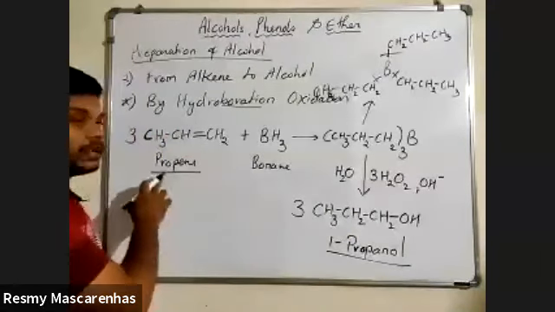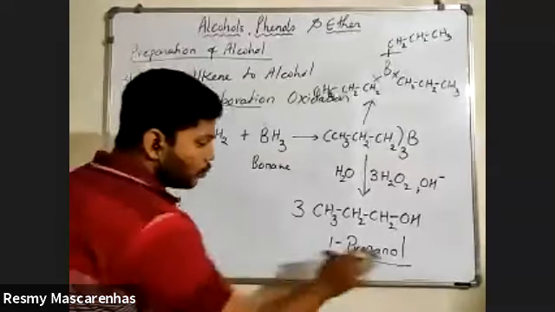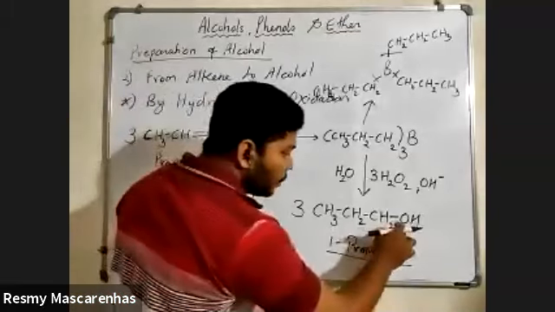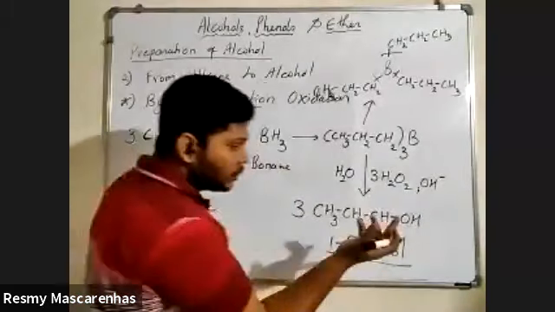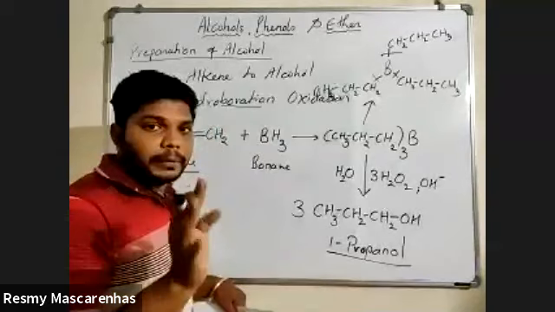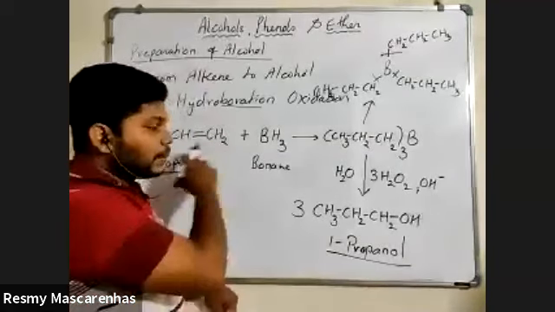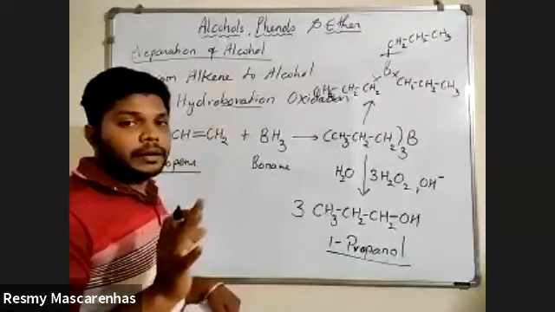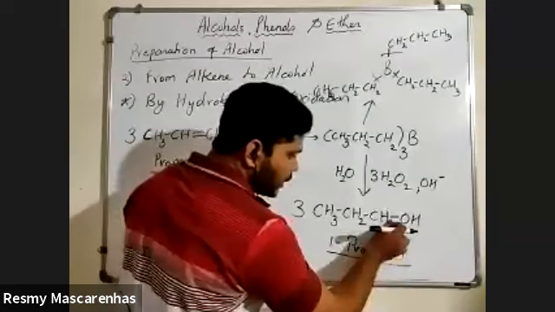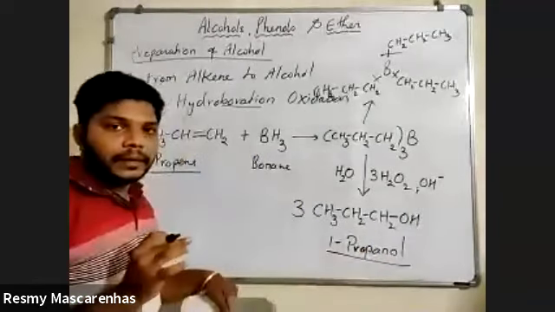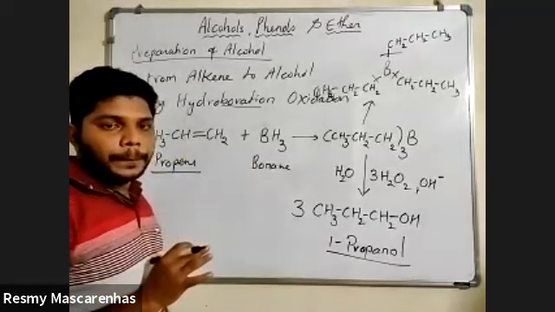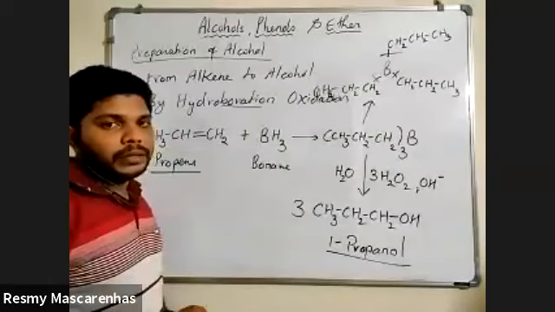So how can the question be asked? Propene to 1-propanol, like this. But what is important? In this reaction, we can prepare only primary alcohols. That means which type of alcohol? Alcohol attached at the last carbon, not in the middle. Secondary we cannot prepare. Tertiary we cannot prepare. We can prepare only primary alcohol. Is this clear? Please mention this and keep it. Because of that, the OH group is here and not in between. You understood the differences and important points in this reaction? Yes, sir.